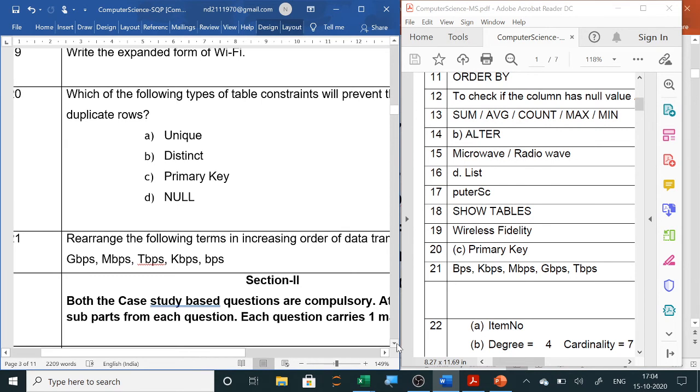Now rearrange the following terms in increasing order. Small to big, increasing order. So first will be BPS, then KBPS, then MBPS, then GBPS, then TBPS. You all know kilo, then mega, then giga, then tera. Clear? So bytes per second; 1 kilobyte is 1024 bytes, 1 megabyte is 1024 kilobytes, 1 gigabyte is 1024 megabytes, and 1 terabyte is 1024 gigabytes.